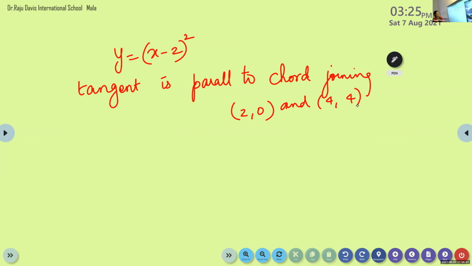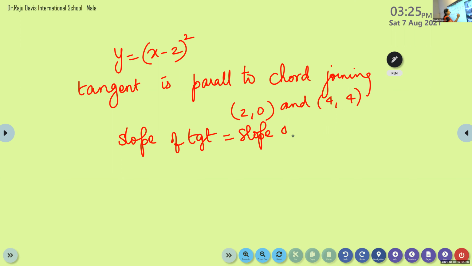Therefore what we can say, what is given? Tangent is parallel to the chord joining. That means what we can say here? Can we say slope of the tangent is equal to slope of the chord?